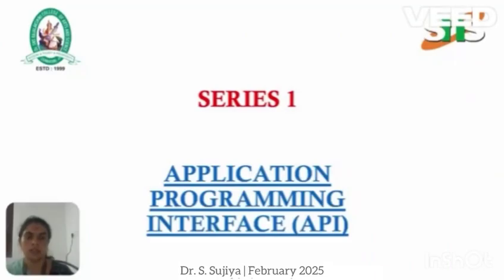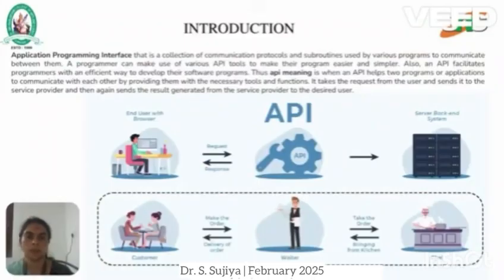In this series 1 video, I'm going to discuss the application programming interface, that is API. An application programming interface is a collection of communication protocols and subroutines used by various programs to communicate between a client and a server. A program can make use of various API tools to make programs easier and simpler. Also, an API gives programmers an efficient way to develop their software programs.